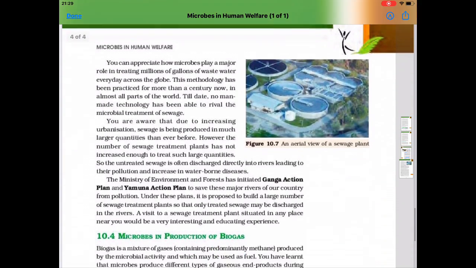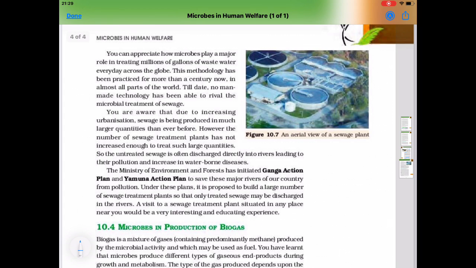Microbes play a major role in treating billions of gallons of wastewater every day across the globe. This methodology has been practiced for more than a century now in almost all parts of the world. You are aware that due to increasing urbanization, sewage is being produced in much larger quantities than ever before. However, the number of sewage treatment plants has not increased enough to treat such large quantities. So, the untreated sewage is often discharged directly into rivers, leading to their pollution and an increase in waterborne diseases.